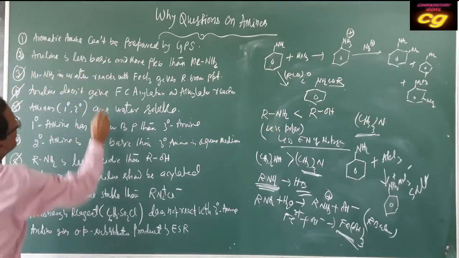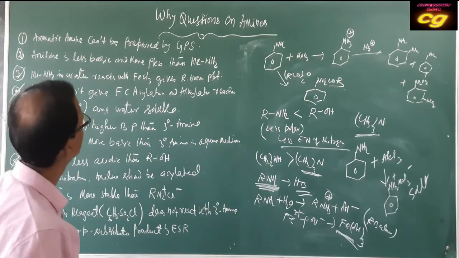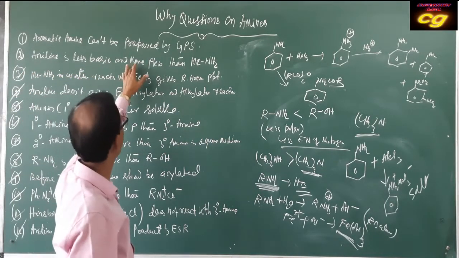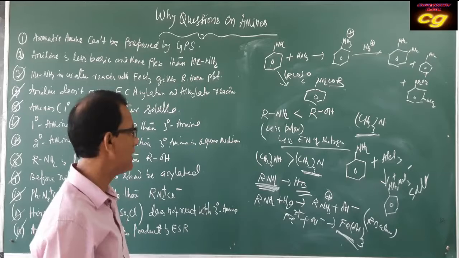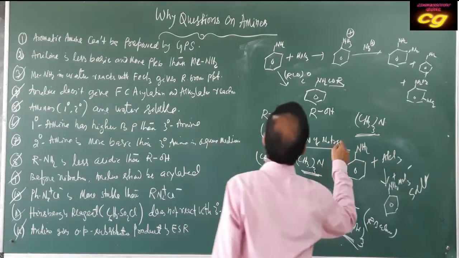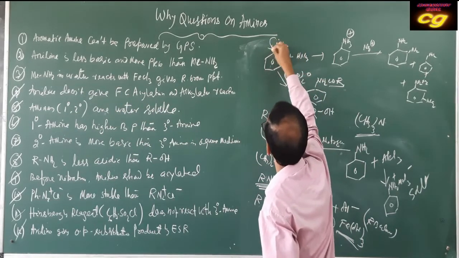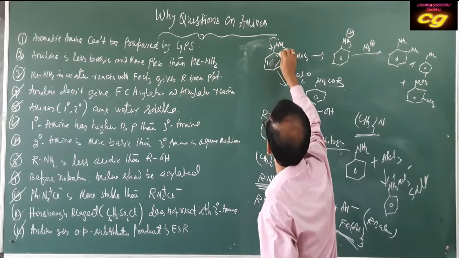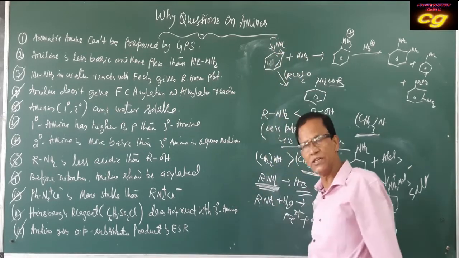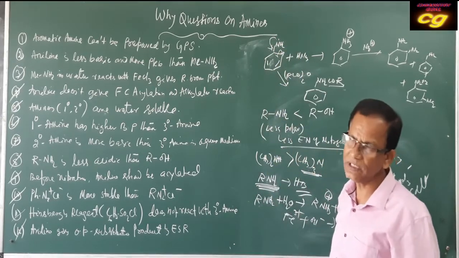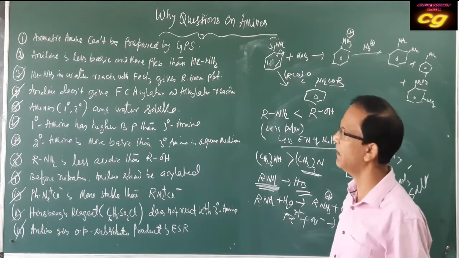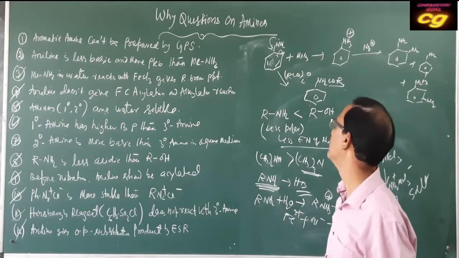Then aniline is less basic and has a higher pKb than methylamine. We have already discussed aniline. What happens? Aniline has resonance. That's why the electron density of nitrogen decreases. That's why it is less basic, higher pKb. Less basic means higher pKb.